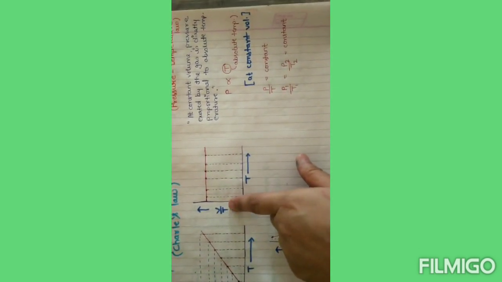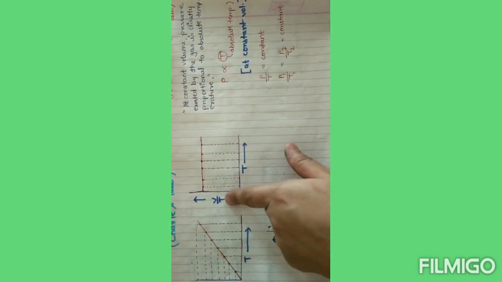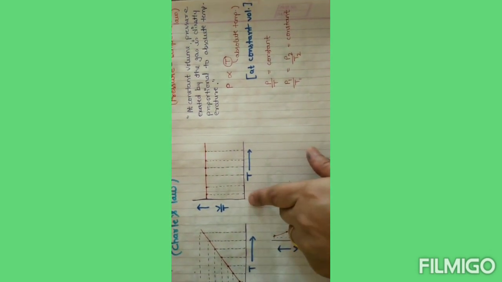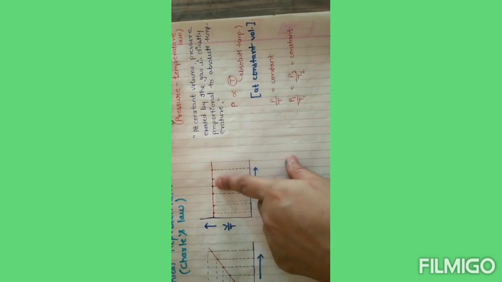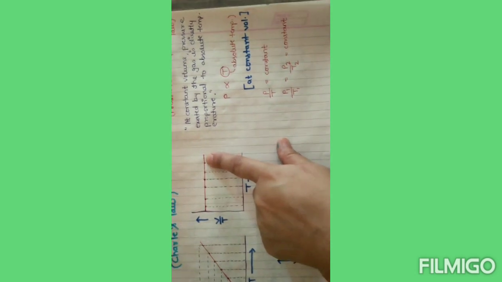Now if we take the inverse of this, V upon T, then according to Charles' law, V by T equals a constant. So if we increase the temperature, there will be no effect on the value of V by T. So we will get a constant value.